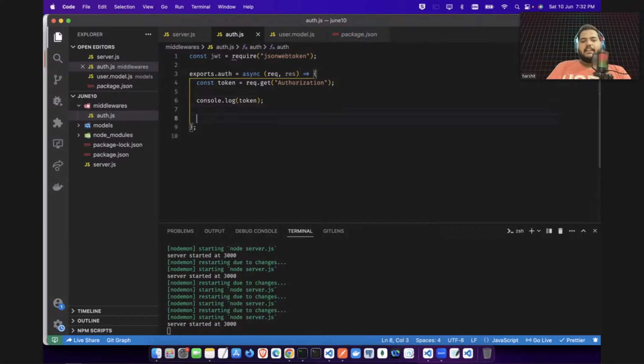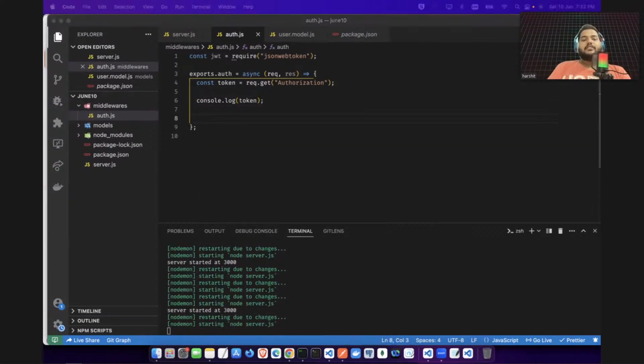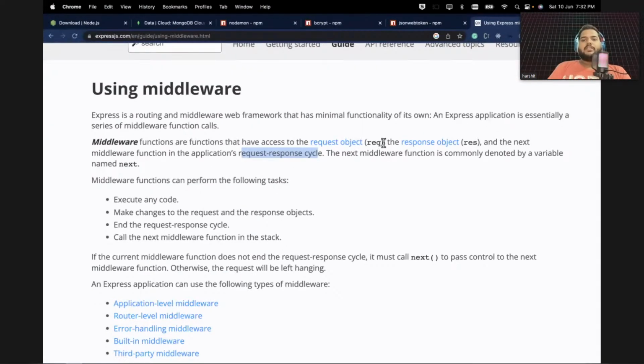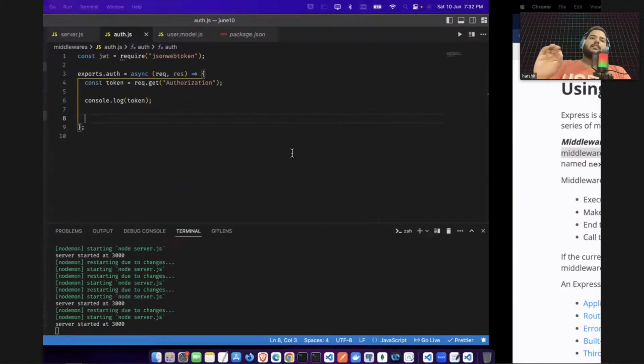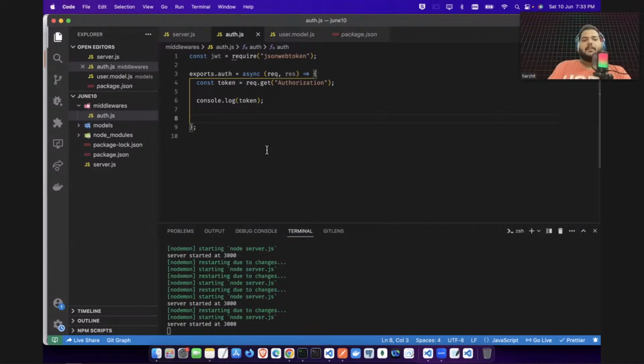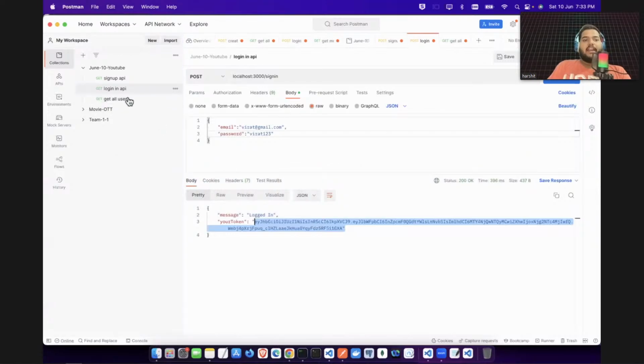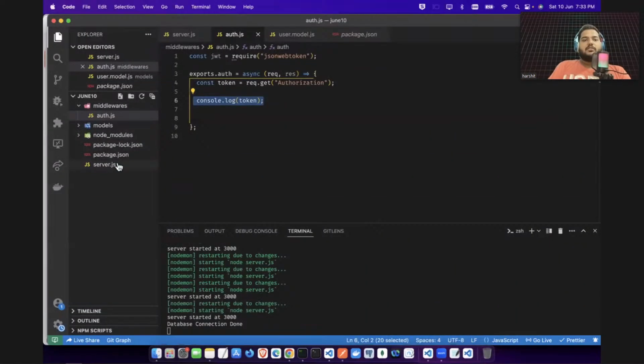And there's a function, guys, next also. If you see here, there's a request object, a response object, and there's a next function. So this next function actually helps you to tell, all good, go with the next step. Otherwise you will return. So I'm not writing any next here. I'm just checking, okay, if this token is getting printed here or not. So let's set this auth function.